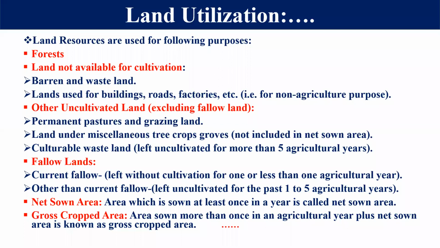Now our next utilization of the land is fallow land. Now the question arises here: what is fallow land? Dear student, fallow land means that after doing agriculture, we leave a particular land for a particular time period, so that the fertility of that particular land is regained, in a very natural manner. That land is called fallow land.